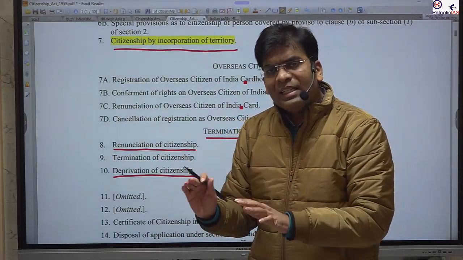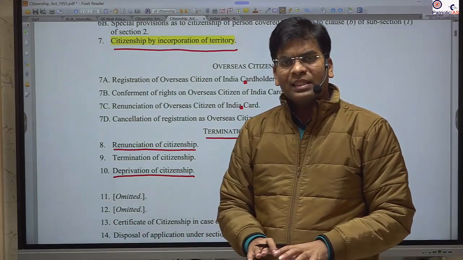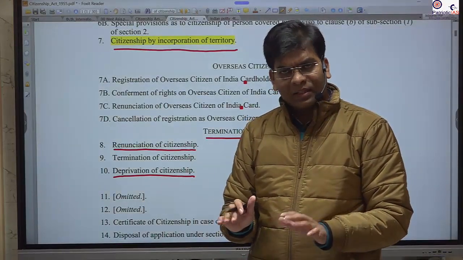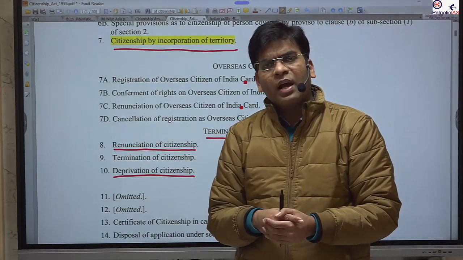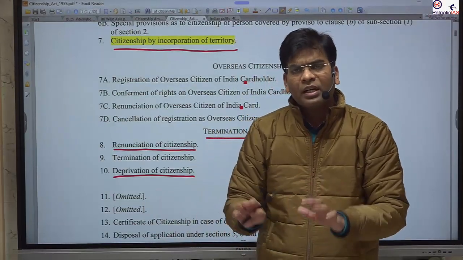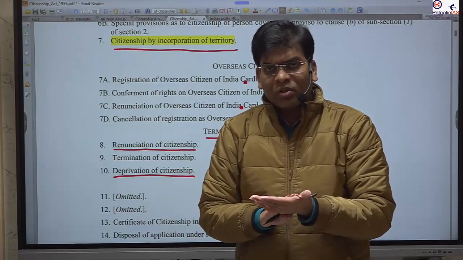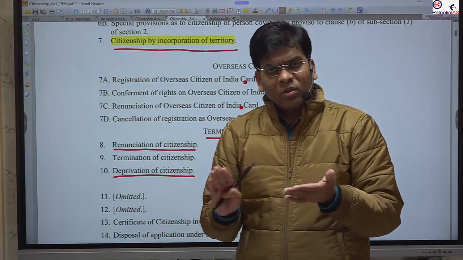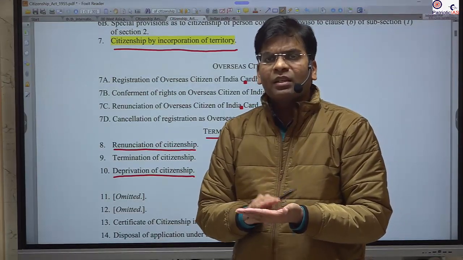You are not an illegal immigrant in India; you are a legal resident in India. All these things are there. But by a forged document, you showed that you have lived a particular number of years, maybe 11 years or 5 years. This is a forged document, not reality. And you show that you are not an illegal immigrant, but in reality you are an illegal immigrant.